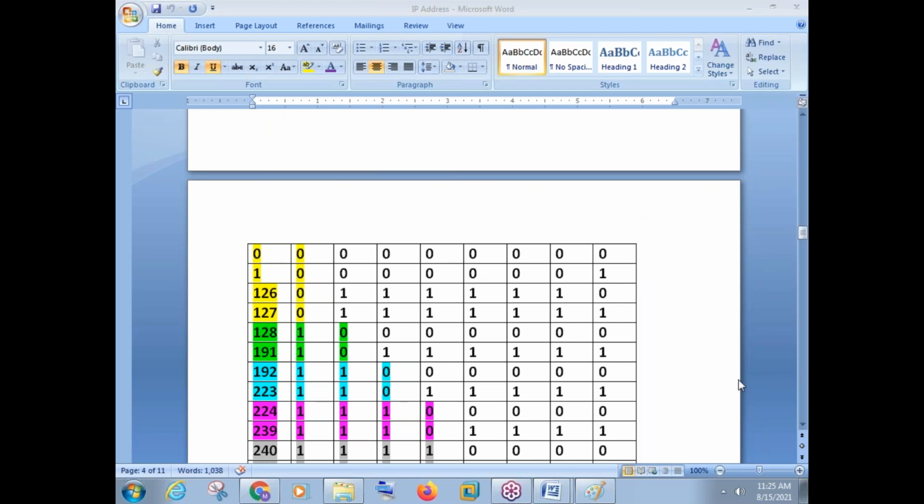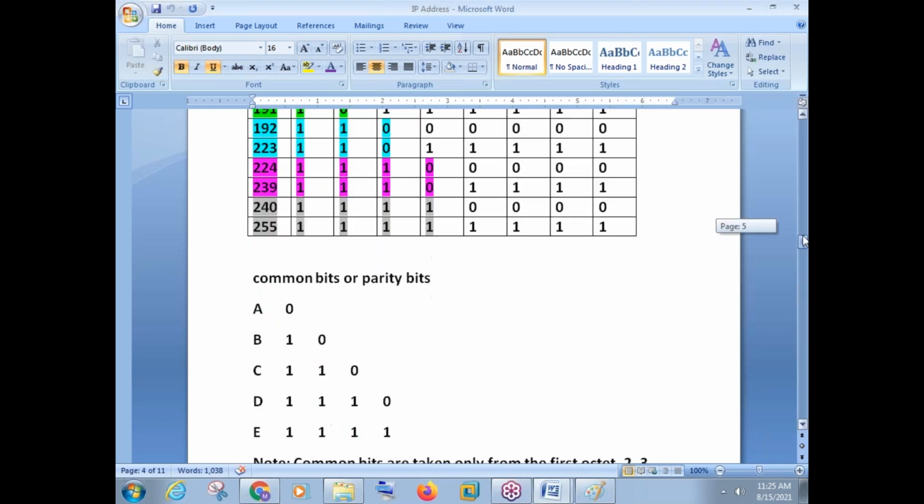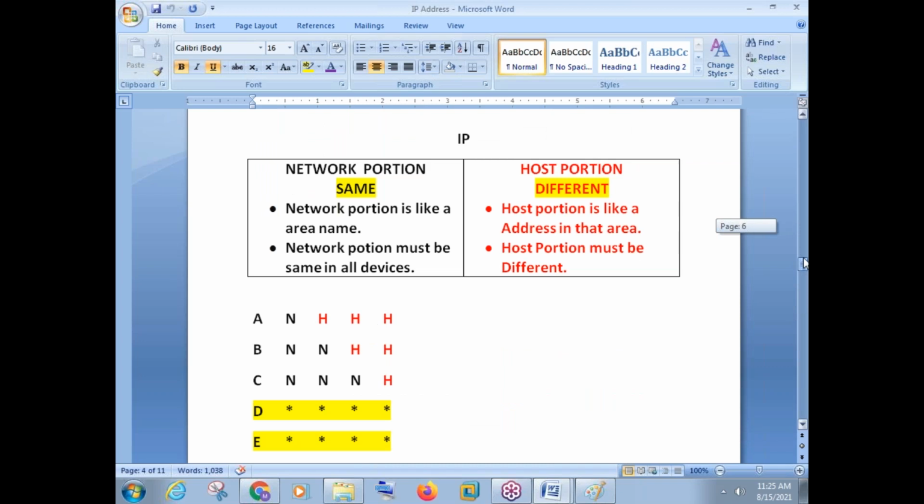Yeah, I have seen your question, Suresh. Whether it is IP version 4 only or IP version 6 also. See, IP version 4 is the main concept that we need to learn.